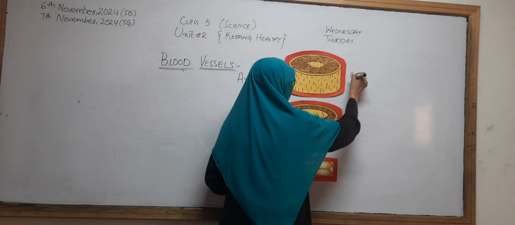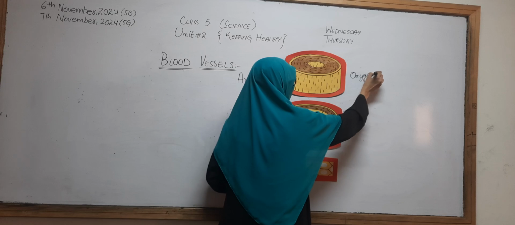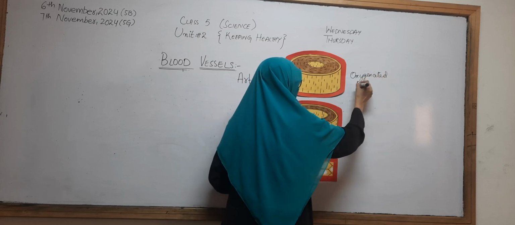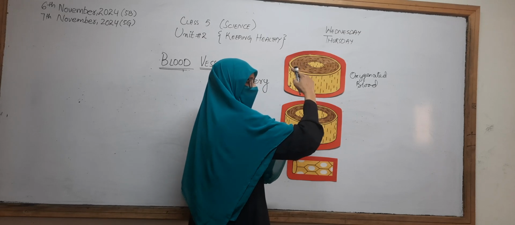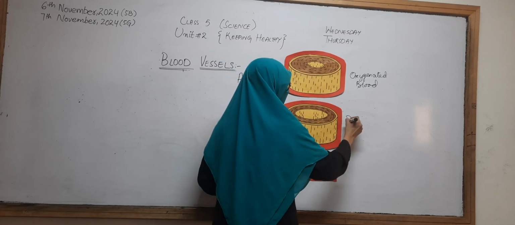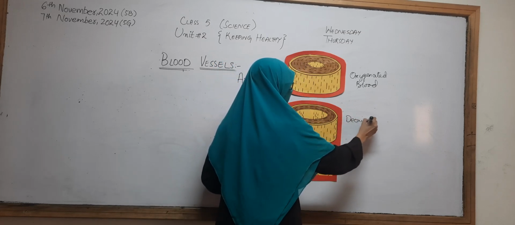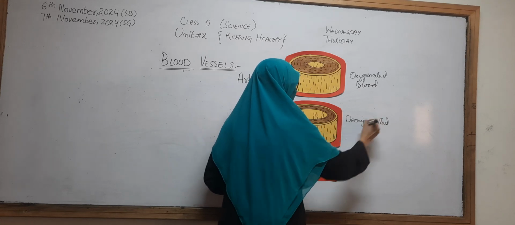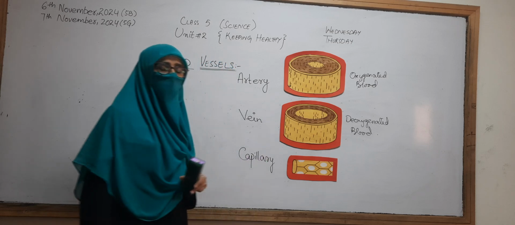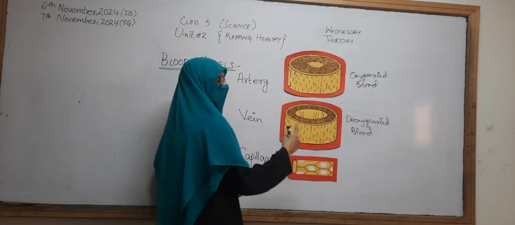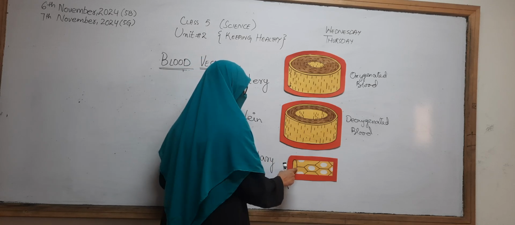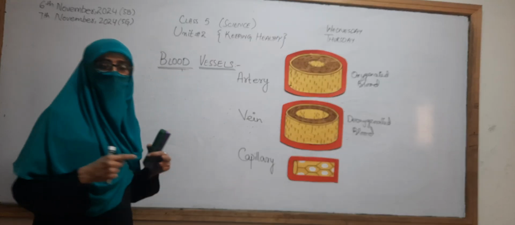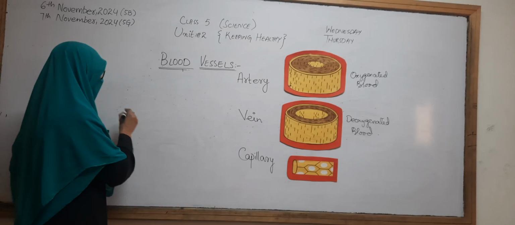Arteries have oxygenated blood in them that takes the blood from the heart to all parts of the body, and veins have deoxygenated blood in them and take the blood from the body to the heart. Okay. The capillary is the connection between the arteries and the veins.